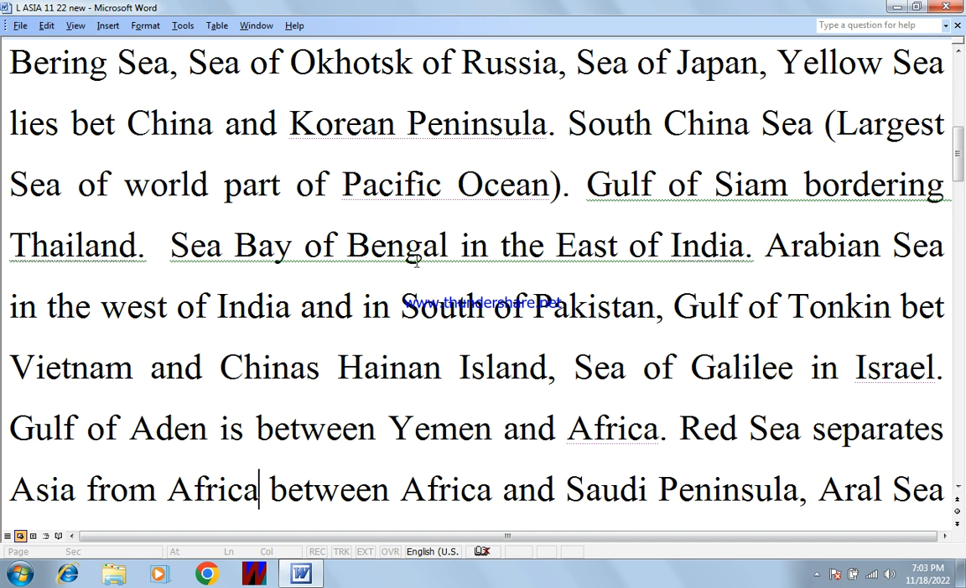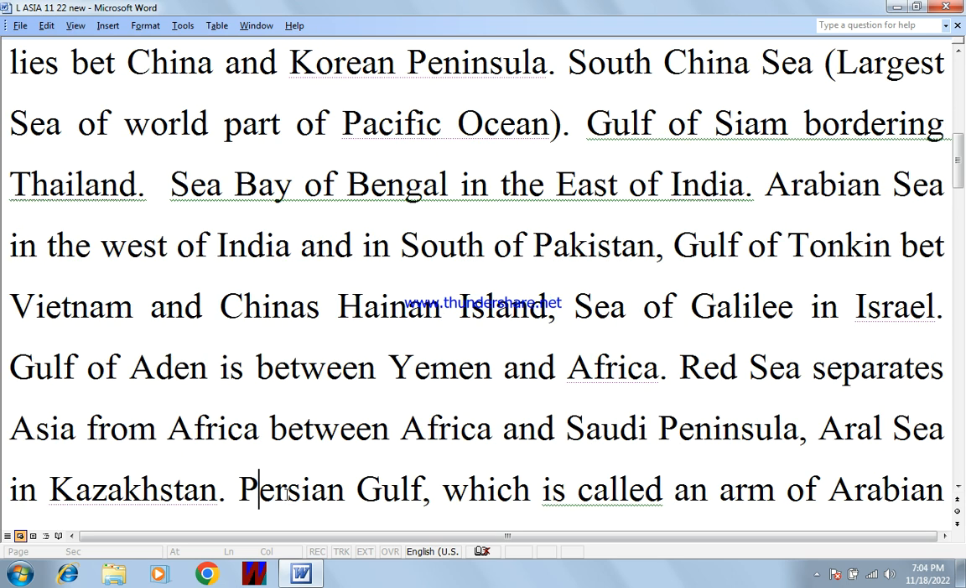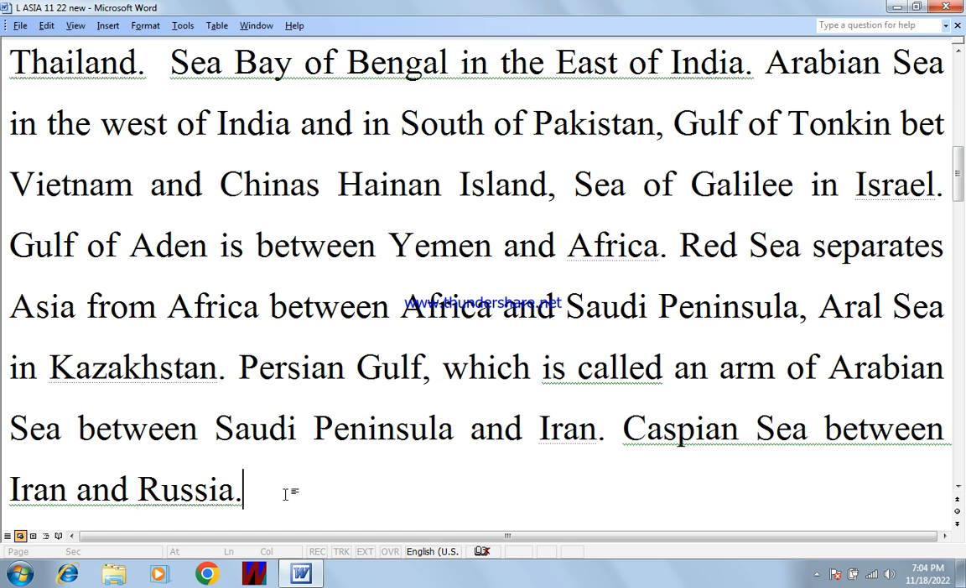Bay of Bengal in the east of India. Arabian Sea in the west of India and in the south of Pakistan. Gulf of Tonkin between Vietnam and China's Hainan Island. Sea of Galilee in Israel. Gulf of Aden is between Yemen and Africa. Red Sea separates Asia from Africa, between Africa and the Saudi Peninsula.